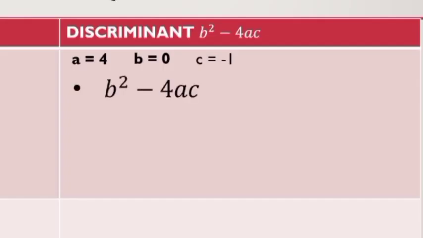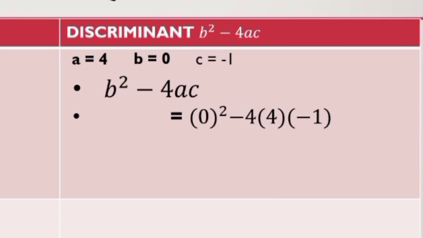b squared minus 4ac. Substitute the value of b, which is 0, and then substitute the values of a, 4, and c is negative 1. So 0 squared is 0. Negative 4 times 4 times negative 1 is positive 16. So therefore, 0 plus 16, 16 is the discriminant of the quadratic equation.